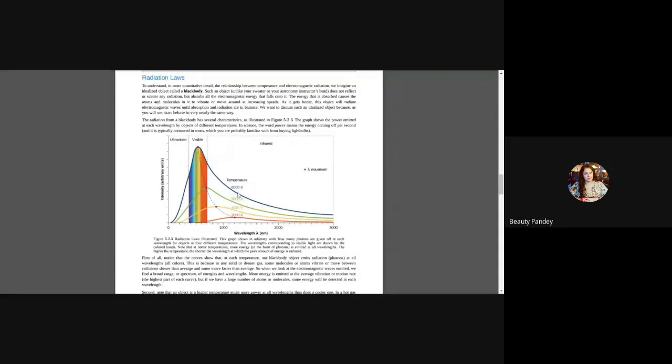Just look at this on account of Stefan's law. So what does the Stefan's law state? The Stefan's law states that the flux emitted per unit area is directly proportional to the fourth power of temperature. That means, in simple terms, as the temperature increases, more and more flux will be emitted. That means it will become more and more intense, right?